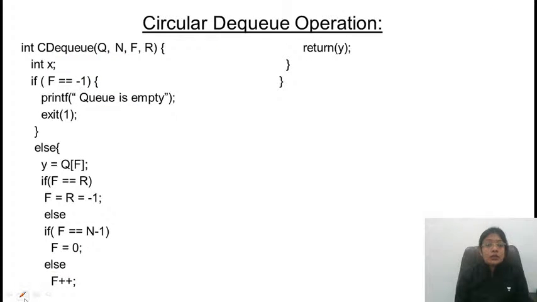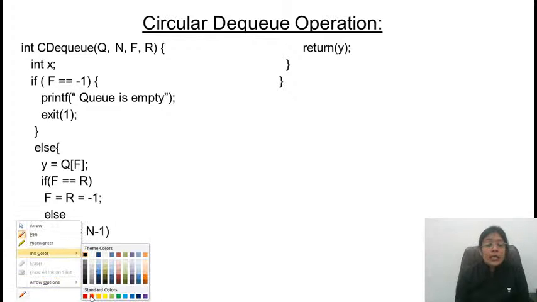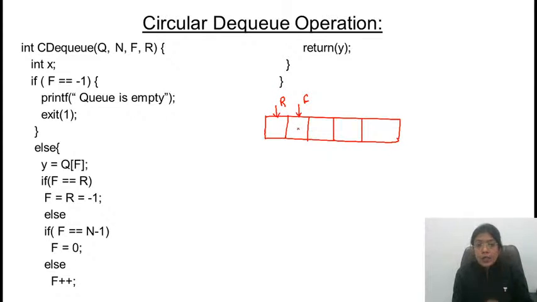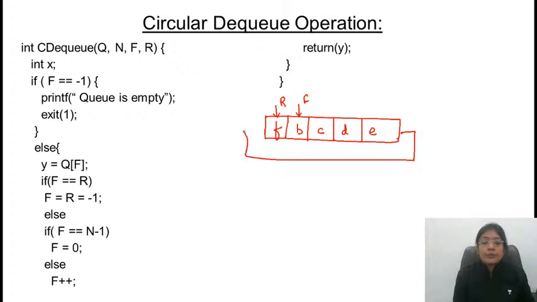So let's look at the implementation of circular DQ. सर्कुलर DQ के केस में we want to delete the element. For example, rear is pointing to here, front is pointing here. This is something like B, C, D, E, और उसके बाद next element F is inserted here. So that's why rear is pointing to the newly inserted element. This is the scenario. So जब आपको एलिमेंट को डिलीट करना है, first of all you need to check if the queue is empty or not.